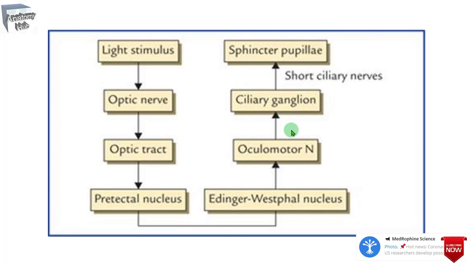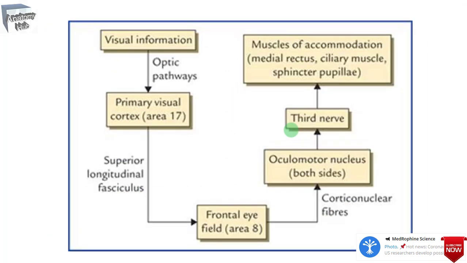Now we'll see the accommodation reflex. So what is this accommodation reflex, and what are its pathways? The accommodation reflex is when the eyes are focused from a distant to a near object, then three reactions take place, that is the constriction of the pupils, thickening of the lenses, and the convergence of both the eyeballs.